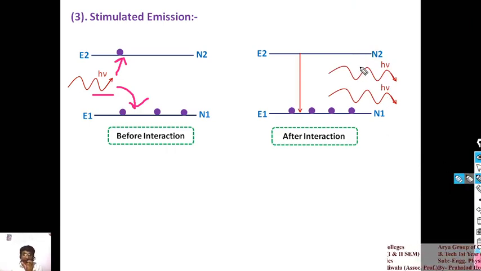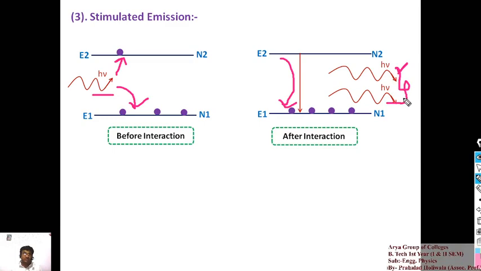According to stimulated emission, when the electron de-excites into the lower energy level, it emits a photon, and that photon is a copy of the incoming photon. It means both emitted photons have the same direction, the same phase and amplitude also. That's why they are called stimulated photons, and the laser beam is produced by this process.